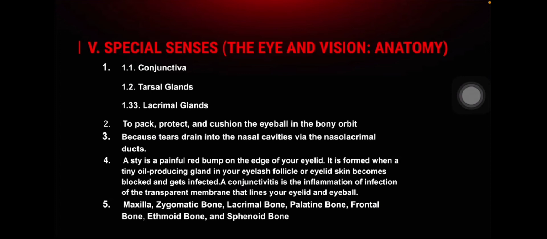Number 3, salt solution: lacrimal glands. Number 2, the eyeball is wrapped in adipose tissue within the orbit. What is the function of the adipose tissue? To pack, protect, and cushion the eyeball in the bony orbit.